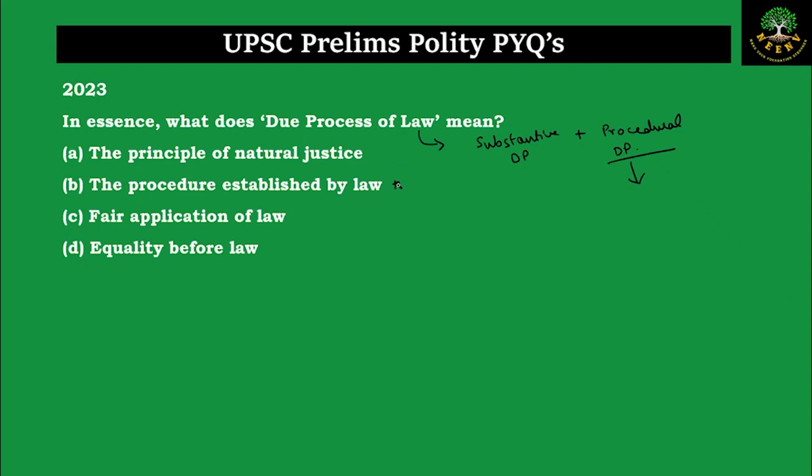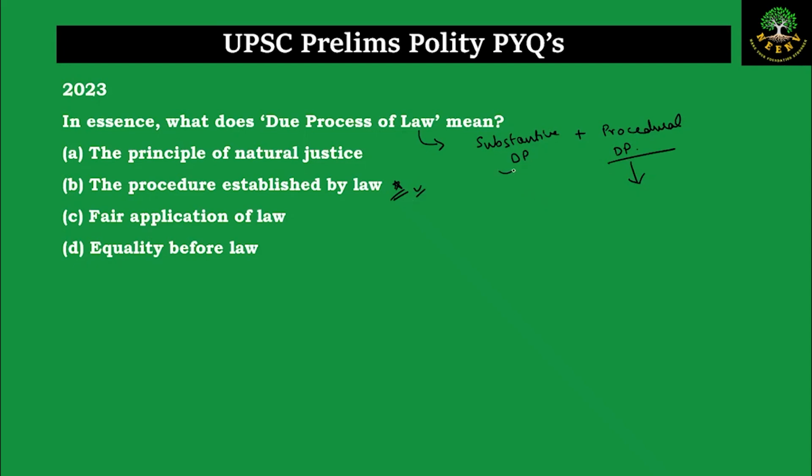That is the procedure established by law. Whatever is the procedure mentioned in the law, whether we have followed it or not, we are not concerned with the fairness of the law. We don't question if the law is just or not. We are purely concerned with the procedure and what is written in the law. That is procedure established by law.